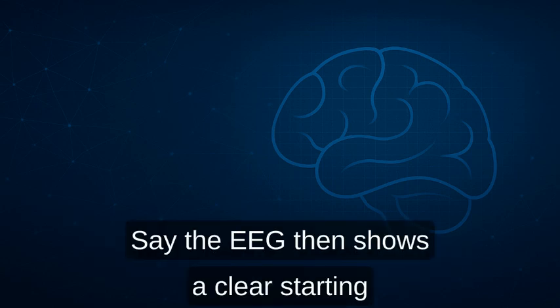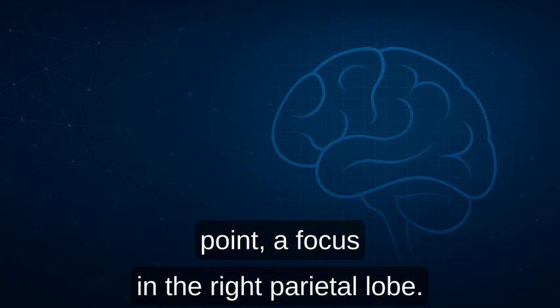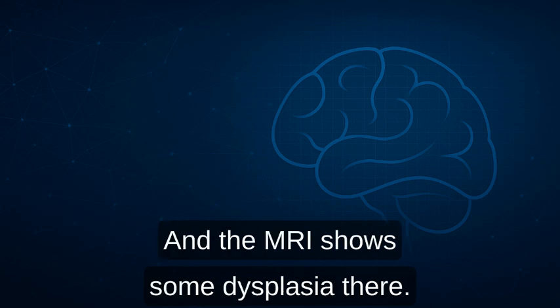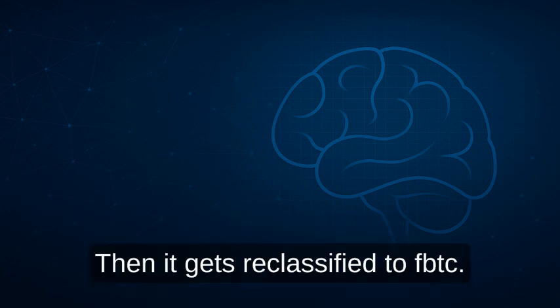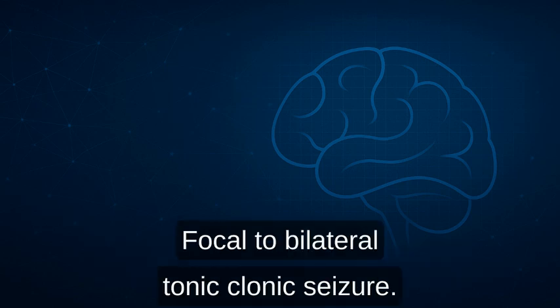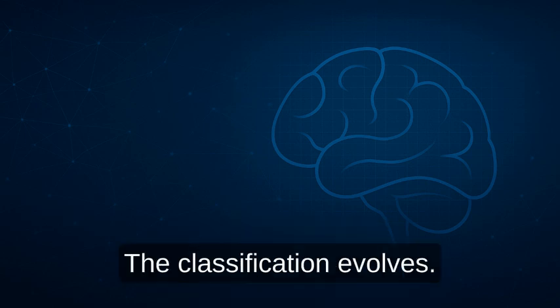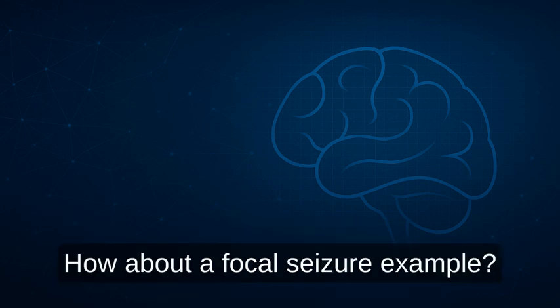Right. Say the EEG then shows a clear starting point, a focus in the right parietal lobe, and the MRI shows some dysplasia there. Then it gets reclassified to FBTC, focal to bilateral tonic-clonic seizure. The classification evolves. Nice. How about a focal seizure example?